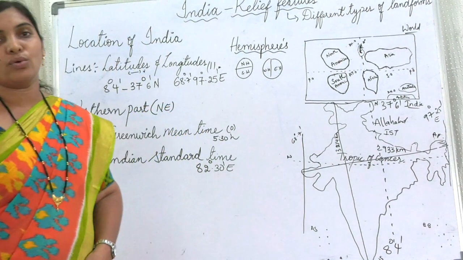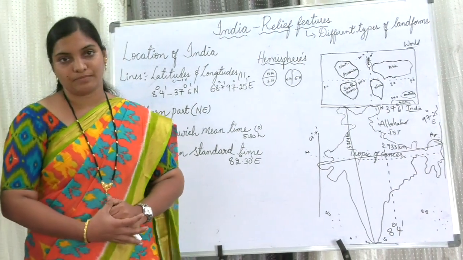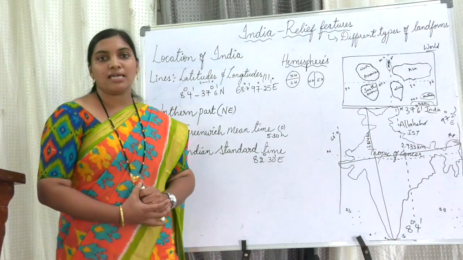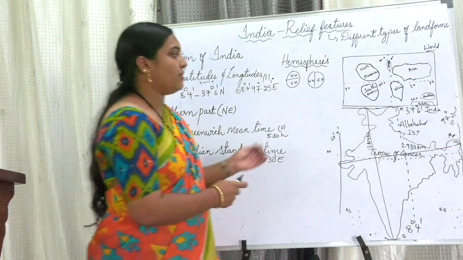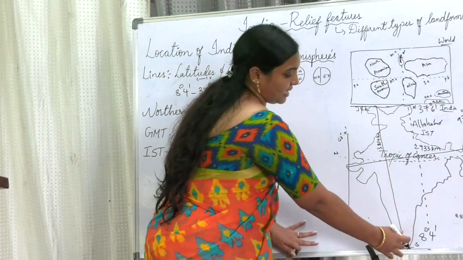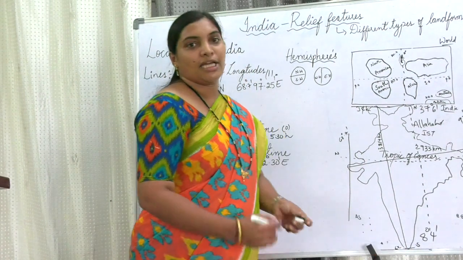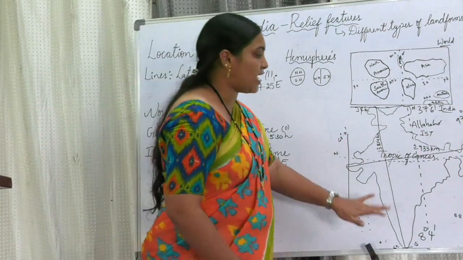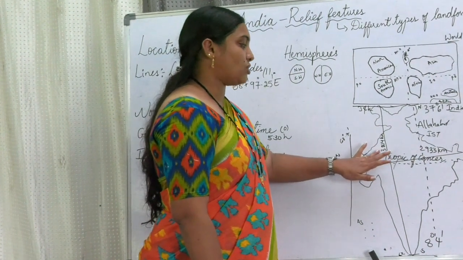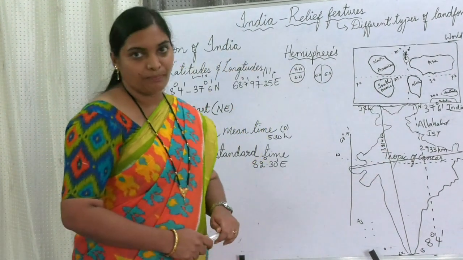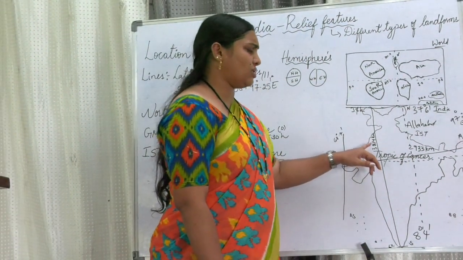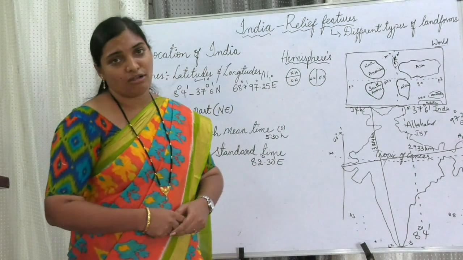Now let me tell you the distance of India from north to south and east to west. See children, from Jammu and Kashmir to Kanyakumari, the southernmost tip of our country, India covers 3,214 kilometers from north to south.